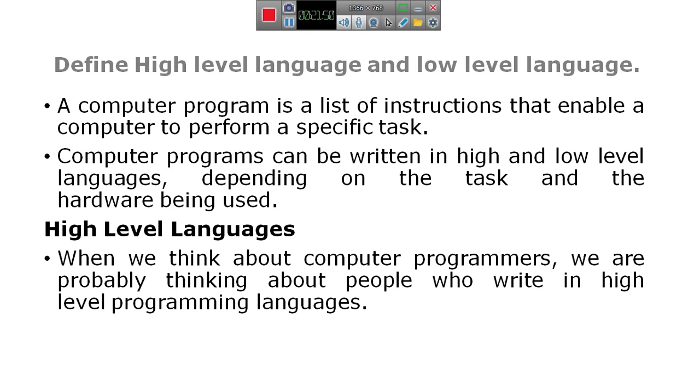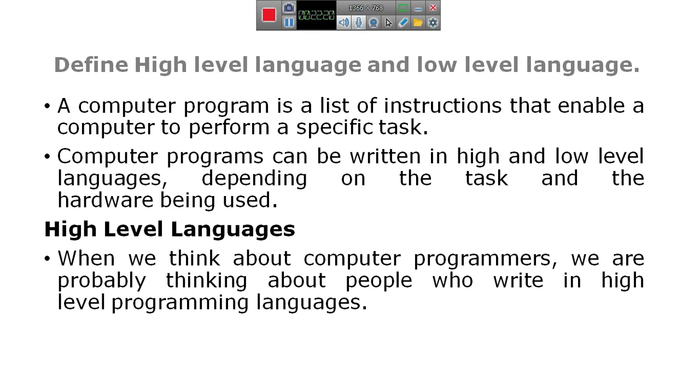A computer program is a list of instructions that enable a computer to perform a specific task.